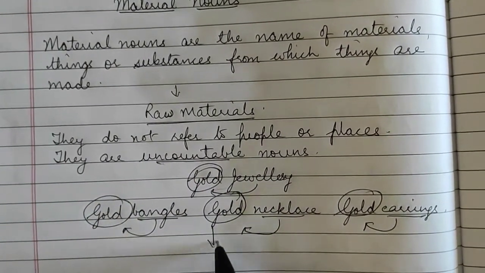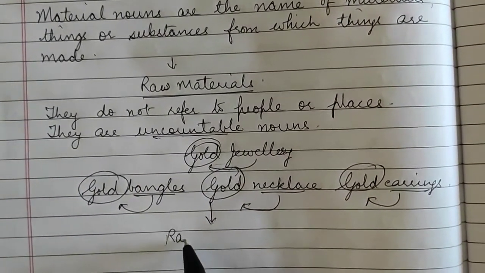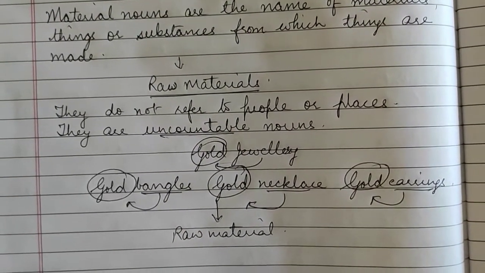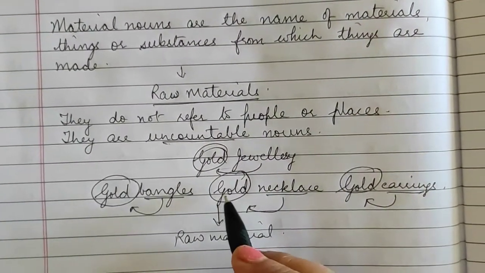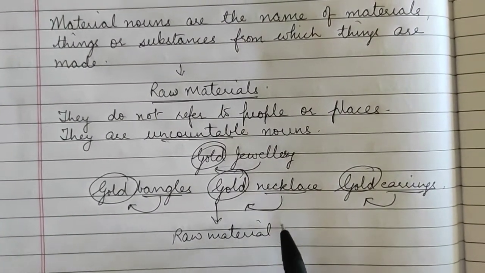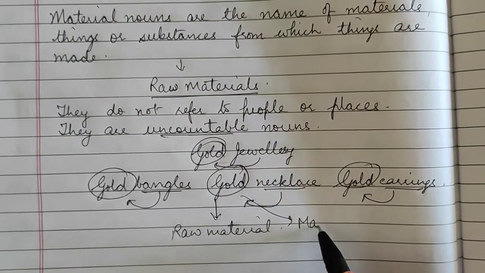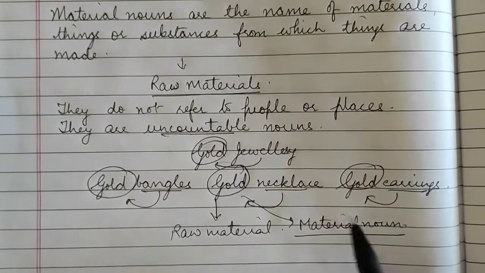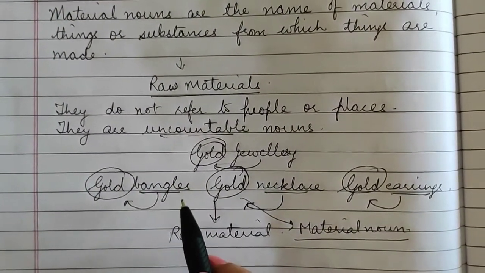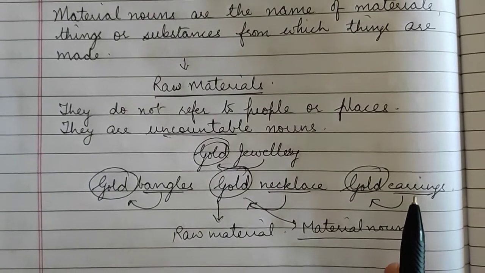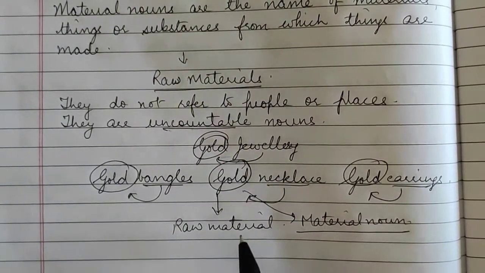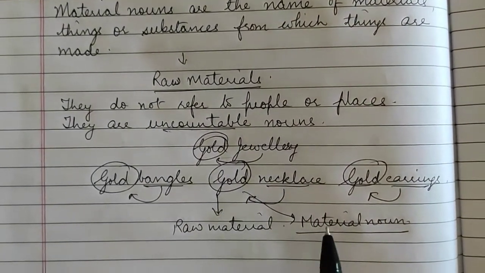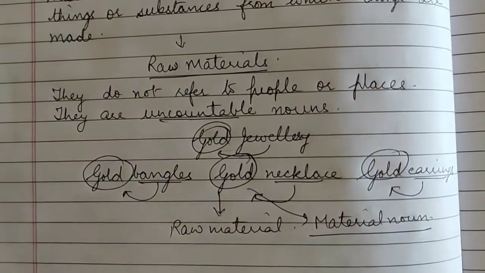So what is gold here? Gold is the raw material here. So this gold, which is the raw material, is a material noun, because with this gold the things are made. The bangles are made, necklaces are made, earrings are made. So this gold is a material, or you can say it is a raw material with which all this jewelry is made. So gold is a material noun.